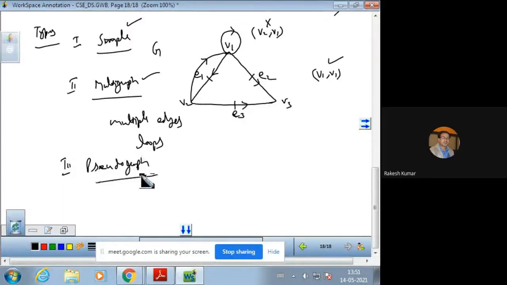A graph G that may include loops or multiple edges connecting the same pair of vertices is called a pseudograph. Pseudograph is actually also a type of multigraph which has multiple edges as well as loops. Similarly, simple directed graph भी हो सकता है और undirected graph भी हो सकता है.